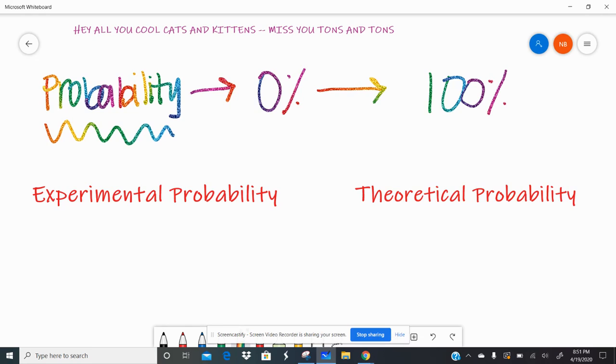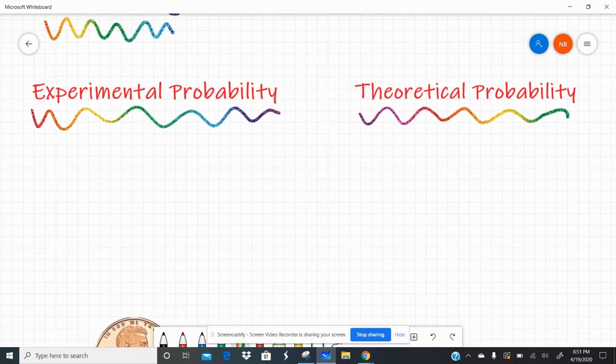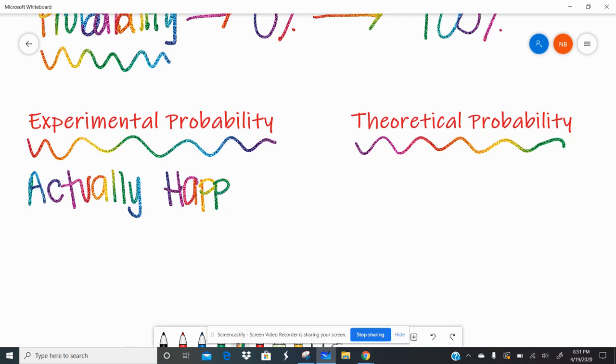This week specifically, we're going to focus on experimental probability versus theoretical probability and how those two things are different. So experimental probability is what actually happens if you do an experiment. Actually happens, right? Here we go, I'm writing.